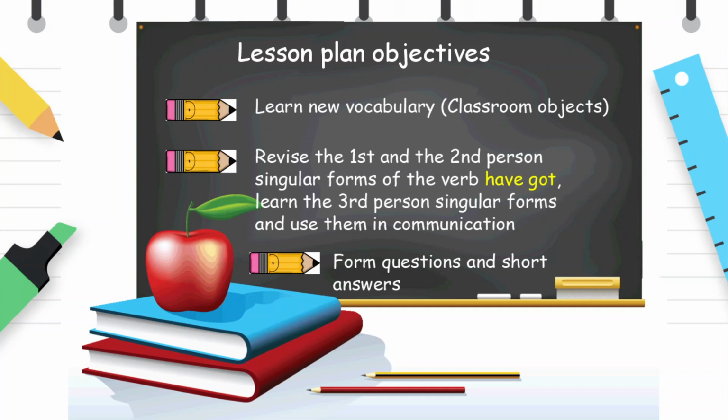The objectives of today's lesson are to learn new vocabulary, classroom objects, revise the first and the second person singular forms of the verb have got, learn the third person singular forms, and use them in communication, and to form questions and short answers.